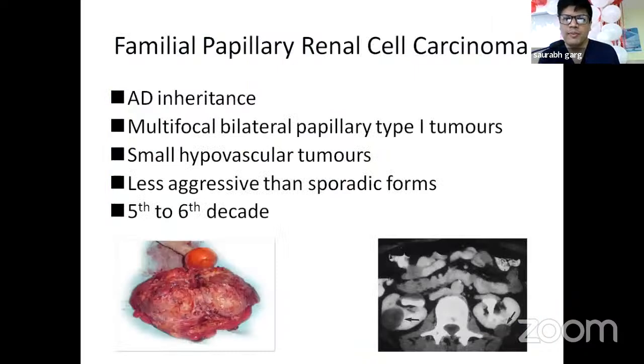Now comes the familial papillary renal cell carcinoma. It also has autosomal dominant inheritance, with multifocal bilateral papillary type 1 tumors, small vascular tumors, less aggressive than sporadic forms, and it's mostly in the 5th to 6th decade. There are gross specimens on the screen and a CT axial image showing the hypodense lesion, which is a familial papillary RCC.